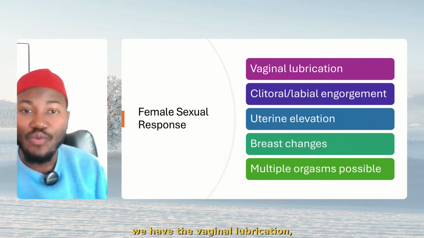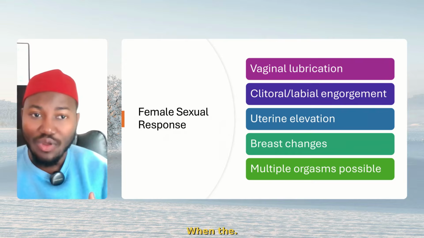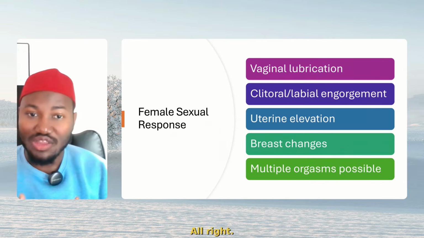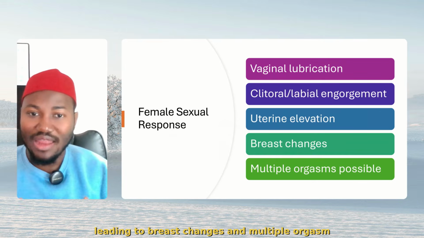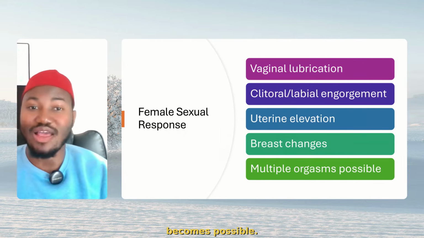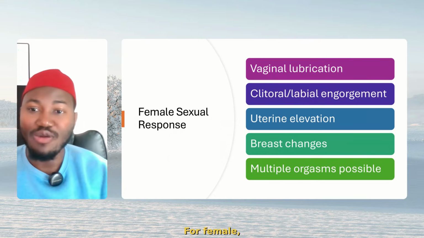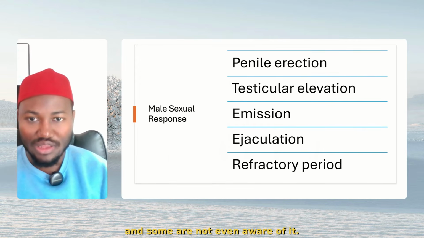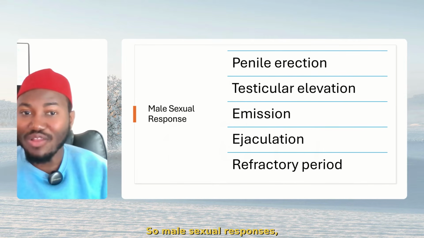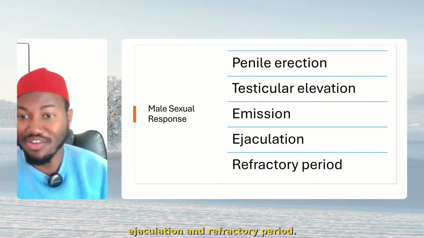If it's for the female, we have the vaginal lubrication, natural lubrication. How does it happen? When the clitoris is engorged, all right? The uterus is elevated. You understand? Leading to breast changes, and multiple orgasm becomes possible. For males, they usually have orgasm once during sex. For female, they have multiple orgasms. Some are aware of it and some are not even aware of it. So male sexual responses: penile erection, testicular elevation, emission, ejaculation, and refractory period.